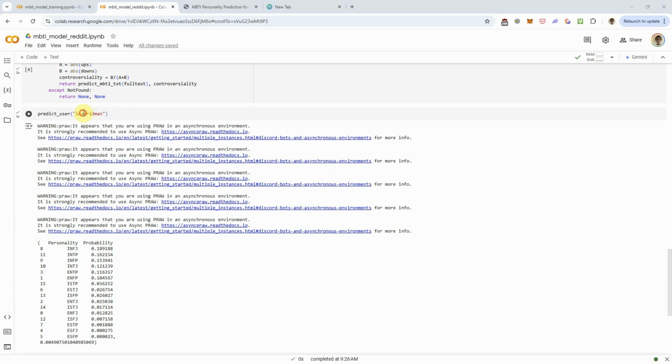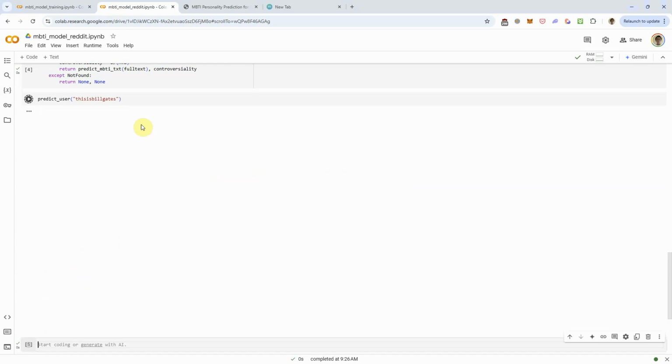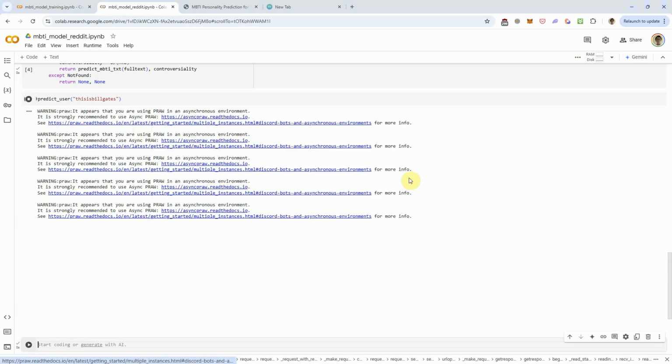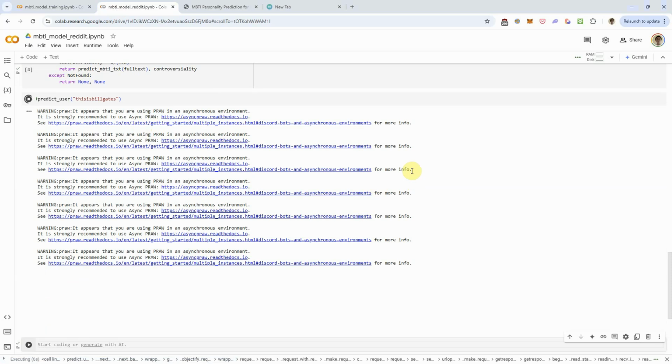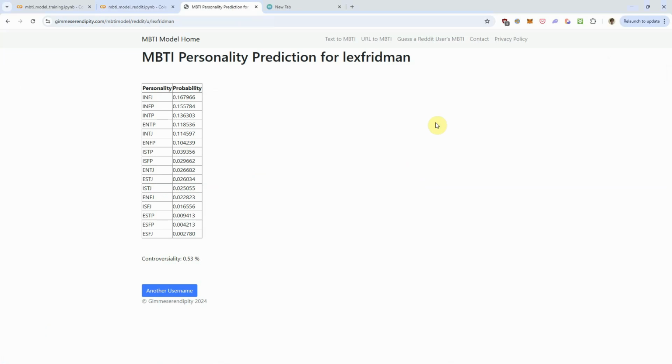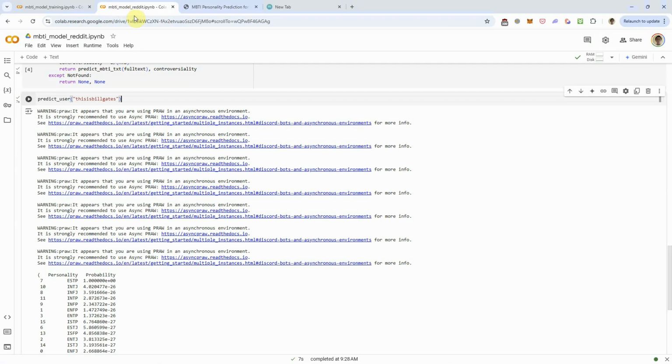Now let's try running it with Bill Gates again. I think this one will give a different result if I remember correctly. See here, it predicted him as an ESTP, and you can play around with this or with the model that I have deployed on the website, which is a couple years old. But in the future, I'm going to show you if we can improve this by using more modern LLMs.